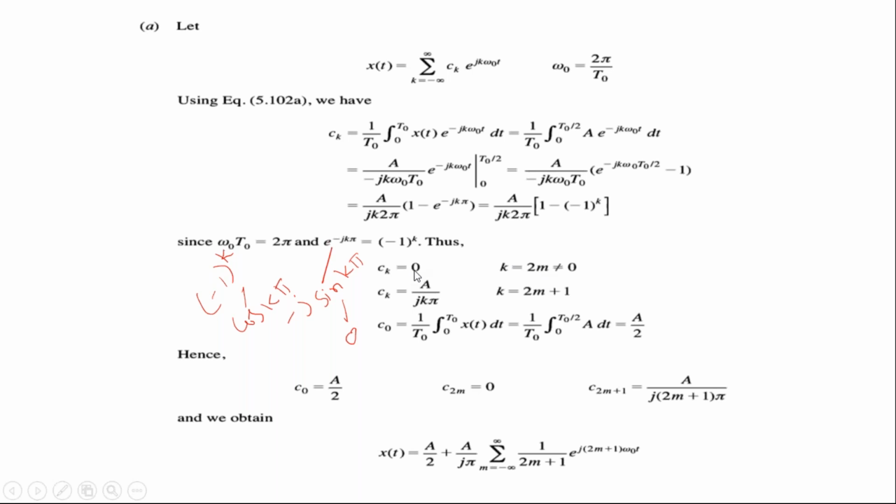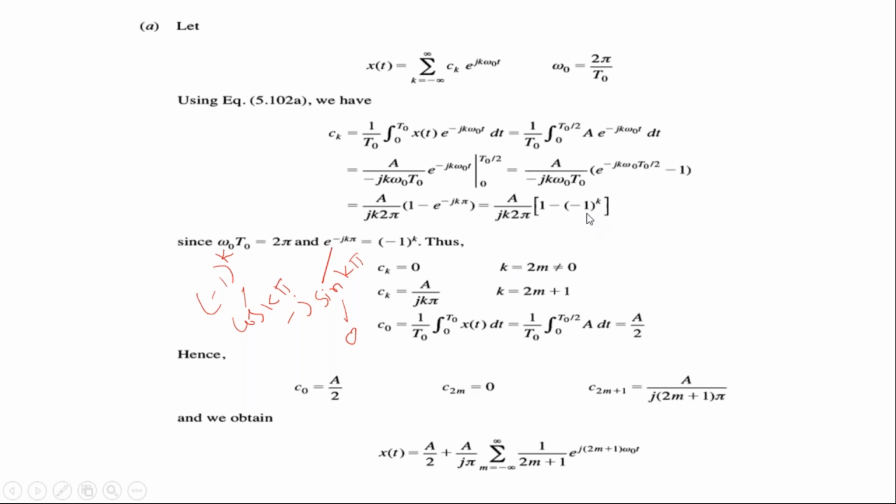So if we consider k equal to 2m, and take m equal to 1, 2, 3, and so on, your k becomes 2, 4, 6, and so on. That means for all even k, your function is 0.